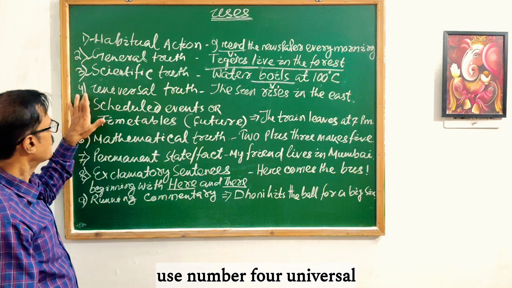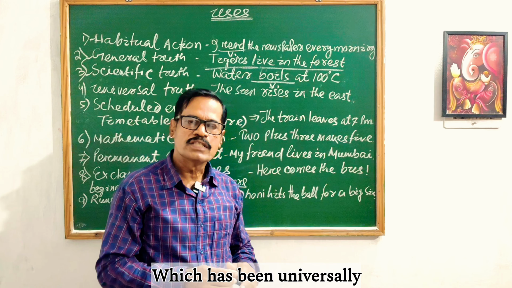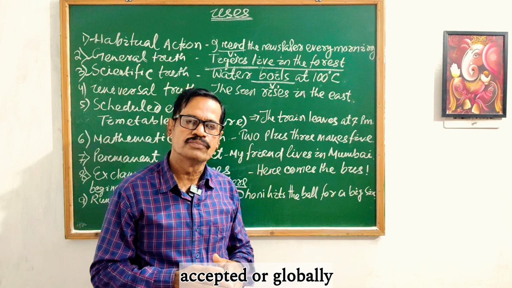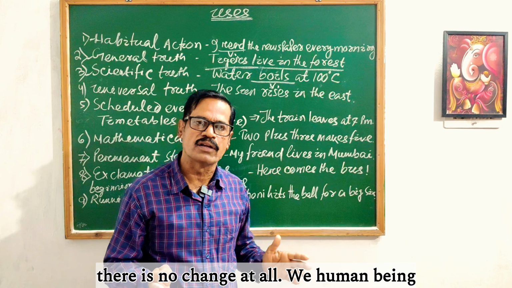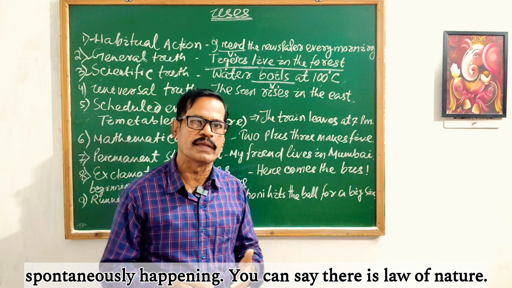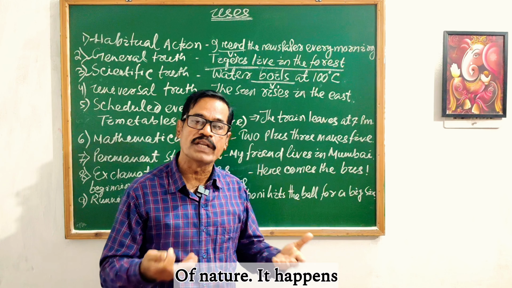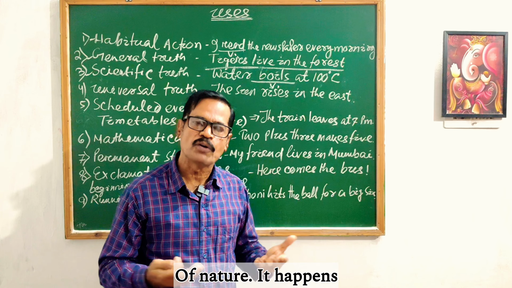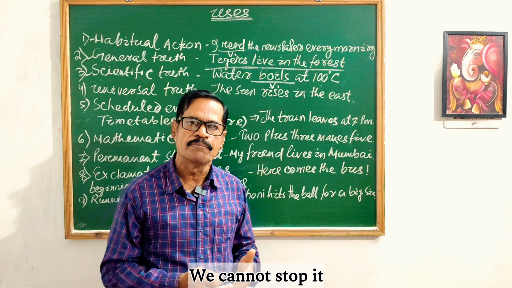Then use number 4, universal truth, which has been universally accepted or globally accepted. That is, there is no change at all. We human beings have no control over that. It is spontaneously happening. You can say it is the law of nature also. Universal truth is equal to law of nature. It happens spontaneously. We don't have any power. We cannot change it. We cannot stop it.